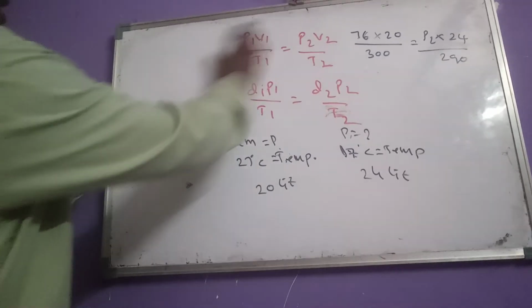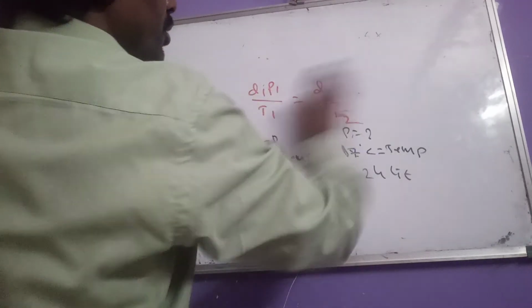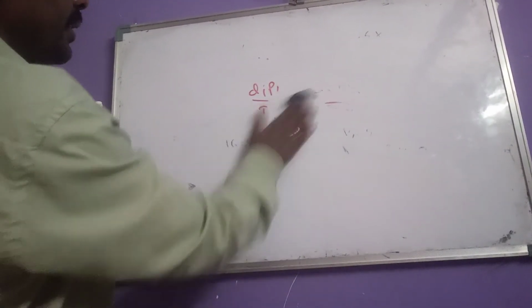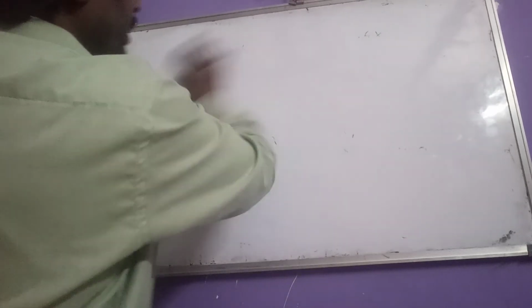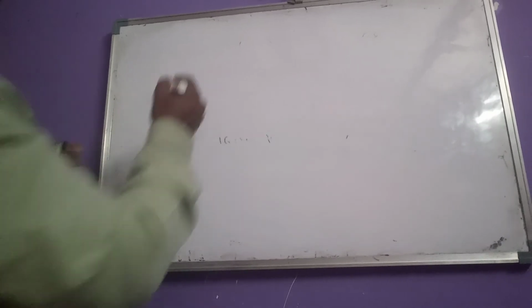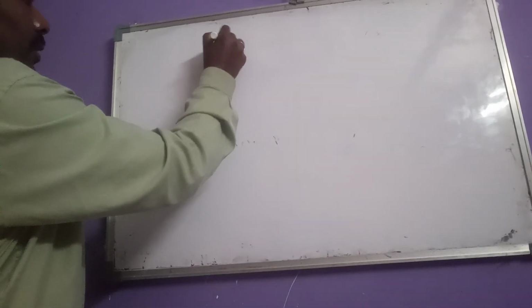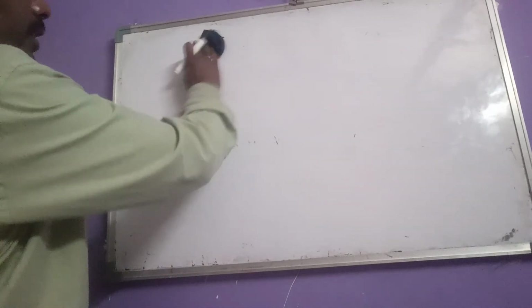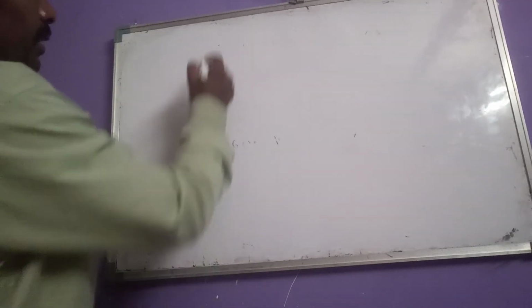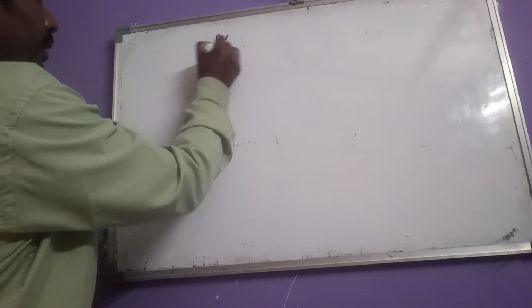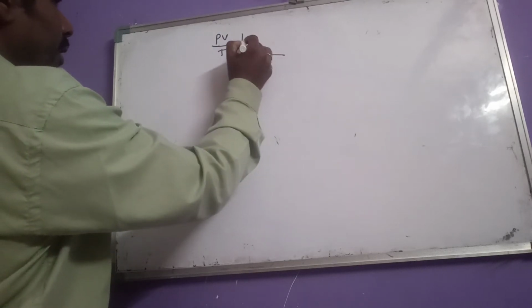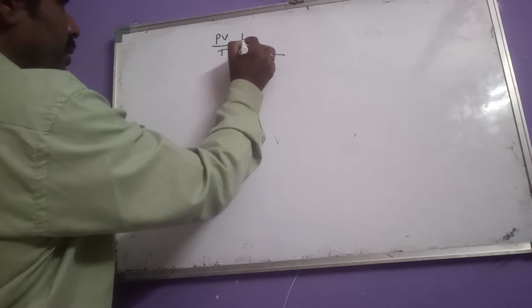Then another important question they give is related to this combined gas law equation and also the ideal gas equation. What is that here? For example, a graph is plotted between PV by T versus T. So what can we get here?